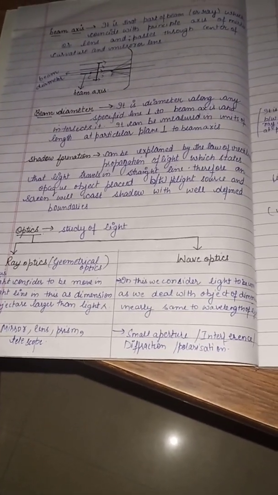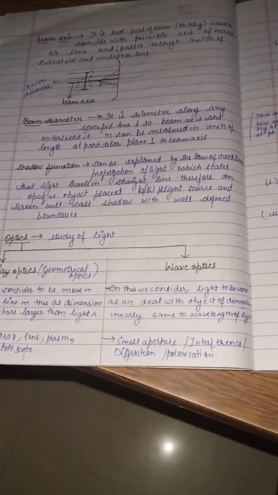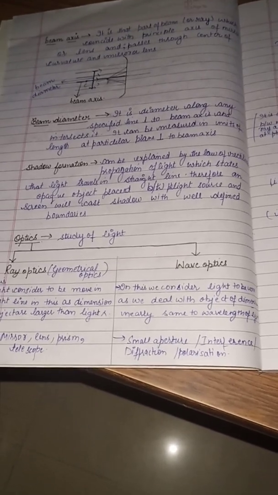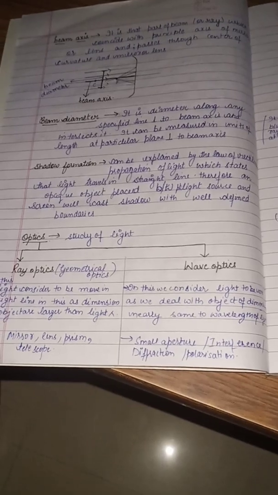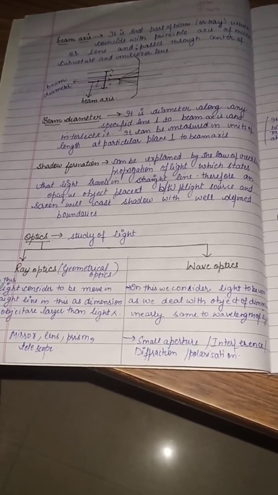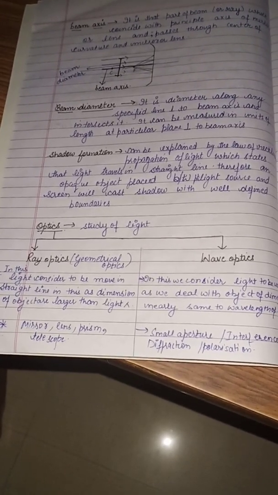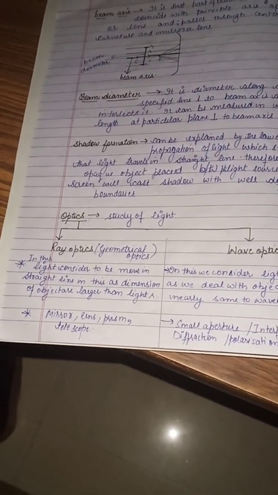But in wave optics, we consider light to be a wave, as we deal with objects of dimension nearly the same as the wavelength of light. In the starting, I gave you the formula that the dimension of the object with which light interacts is inversely proportional to its bending. If the object is much larger, it will not bend as much, and we consider that it is moving in a straight line.